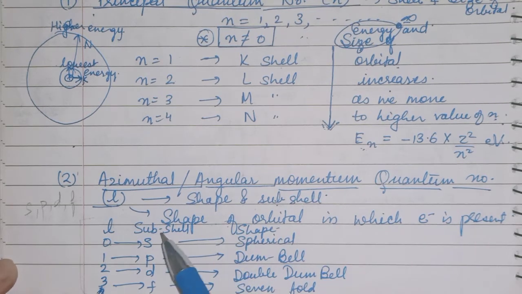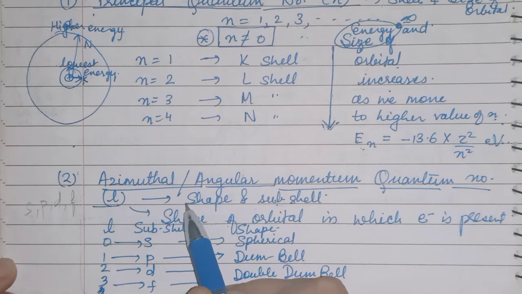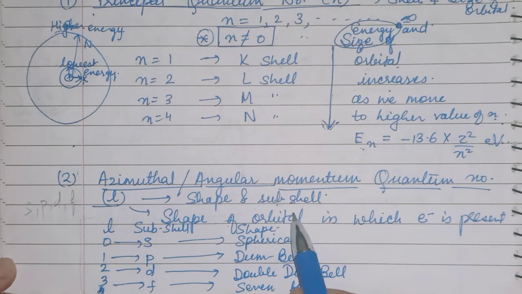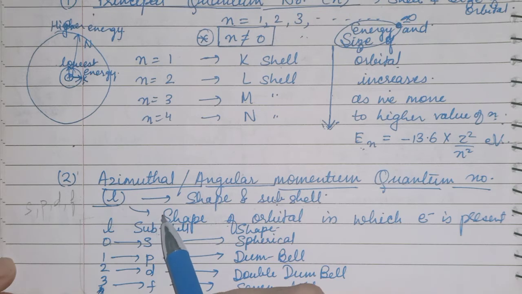So two important points you have to note here. l will give you the subshell number. Subshells are S, P, D, F, children. Each subshell has a fixed shape.